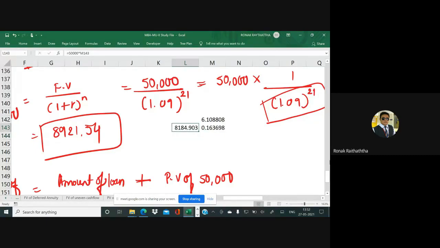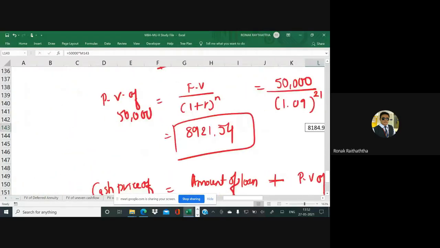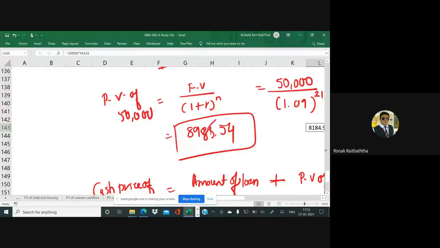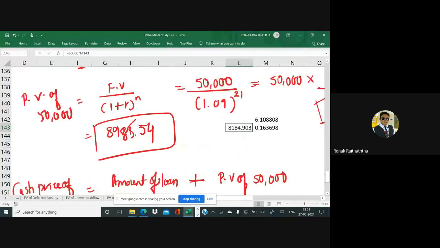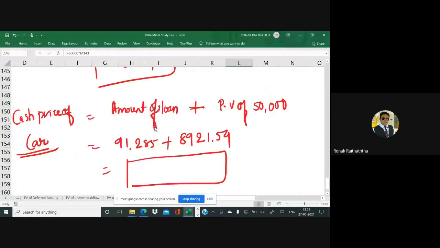So 8184.90. That is the closest answer we have got. Good. So 8185 is the answer, sir. So anyone who has done 2-1 might have rounded it off slightly, so that's why your answer is coming slightly different. Okay, fine. So you may just change your answer accordingly.